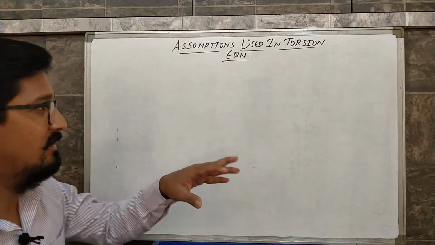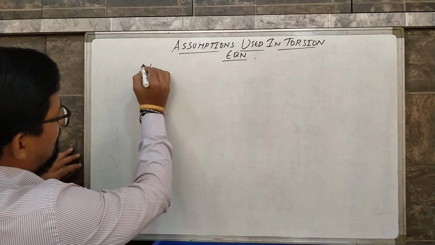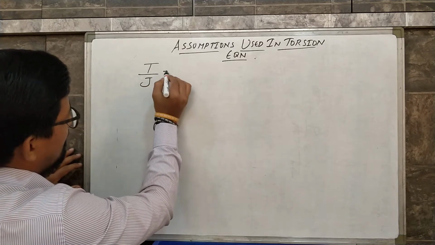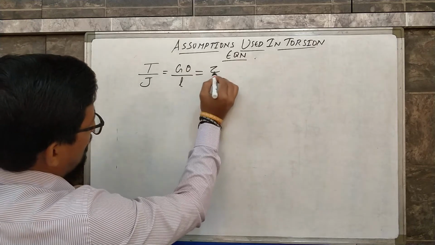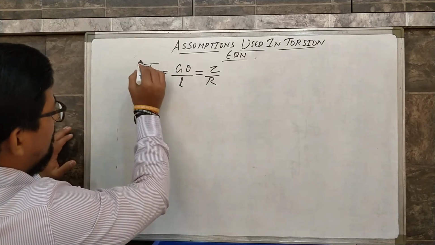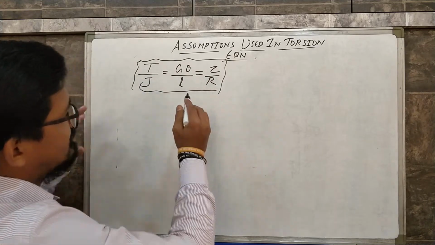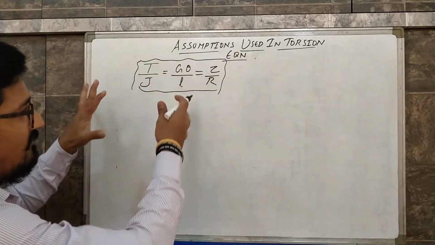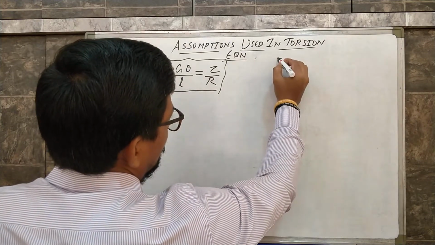So the torsion equation or the torsion formula is T by J is equal to G theta by L is equal to tau by R. Before deriving this equation, there are some assumptions which are being used for deriving it. So let us understand those assumptions.